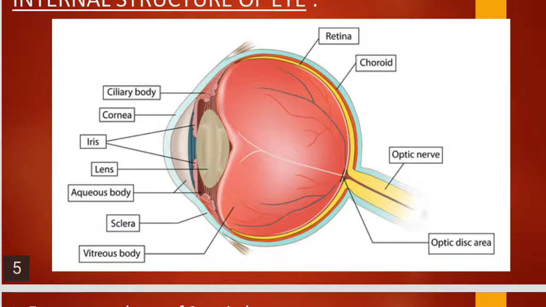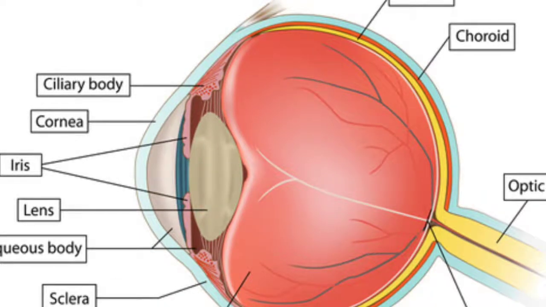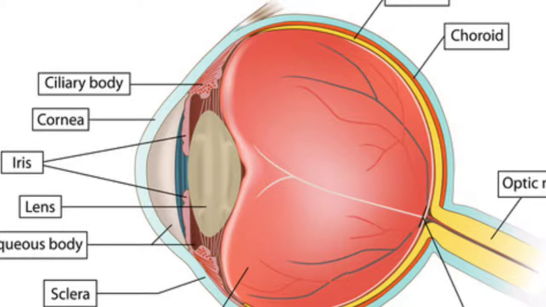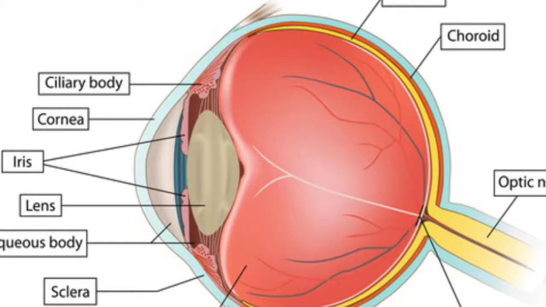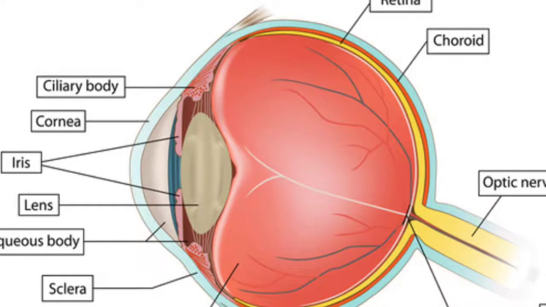The second layer is the choroid. Yes, children, can you see the choroid, red color at the top? It is black in color and contains a lot of blood vessels. It encloses the eye except the part of the pupil. Now, what is the pupil? The pupil is this portion: below the blue iris, that hole is called the pupil, through which the light enters into the eyes. So in that place the choroid is absent. Okay, children? Now radial and circular muscles are present in the iris.